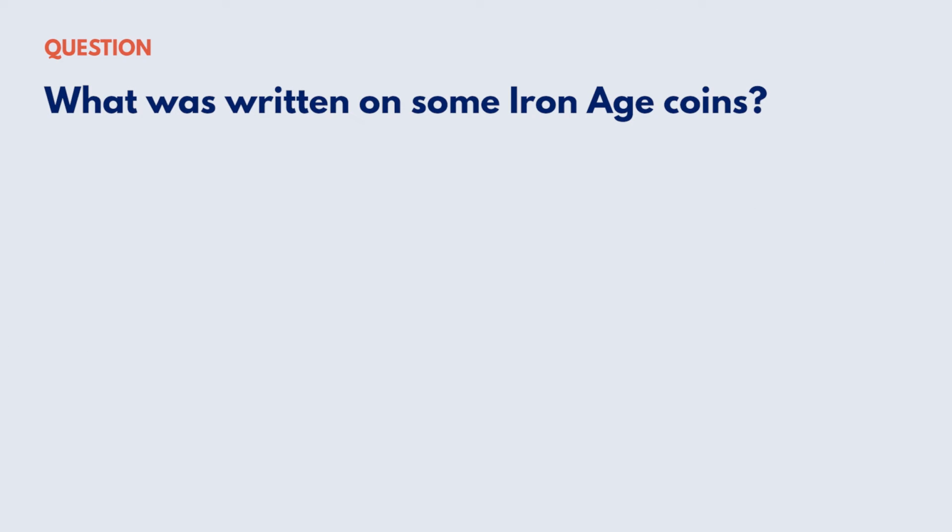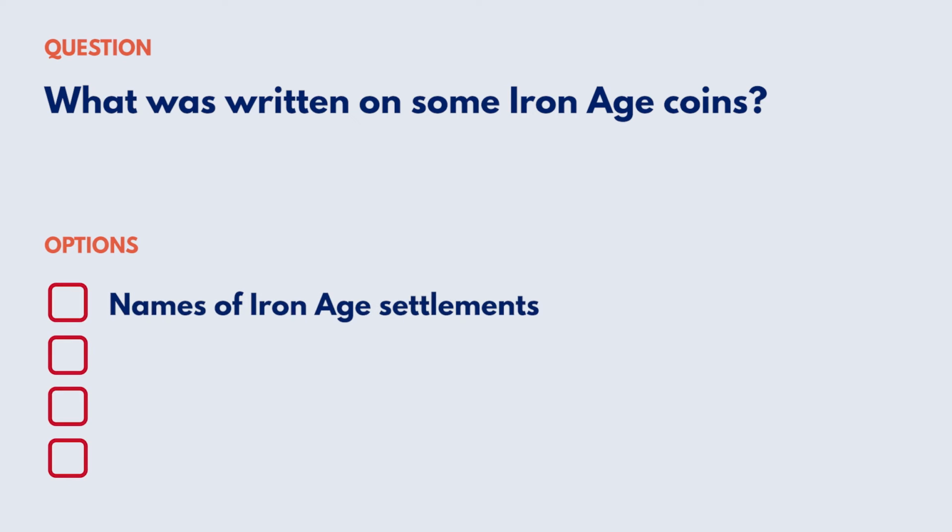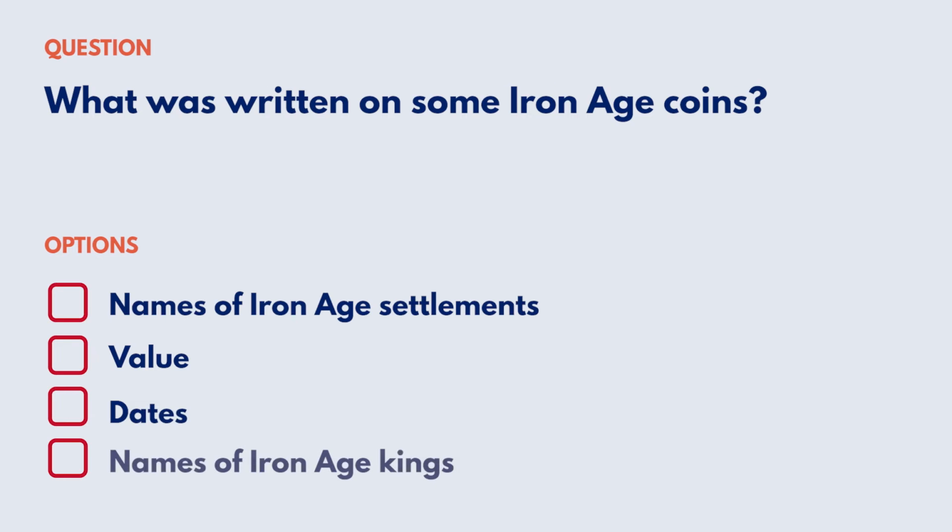What was written on some Iron Age coins? Your options are: names of Iron Age settlements, value, dates, names of Iron Age kings.